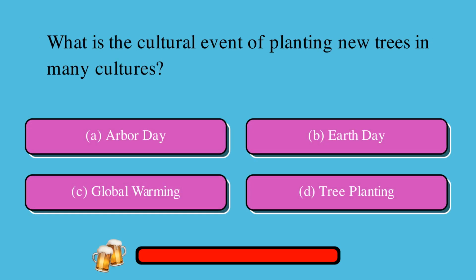What is the cultural event of planting new trees in many cultures? A. Arbor Day, or B. Earth Day, or C. Global warming, or D. Tree planting? The correct answer is D, tree planting.